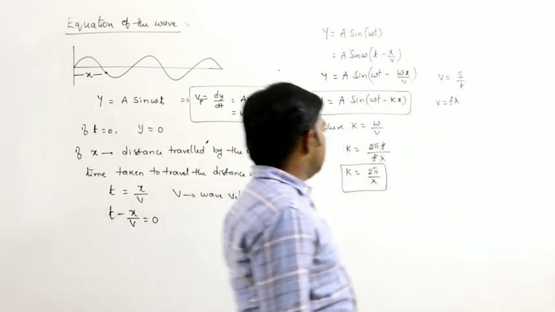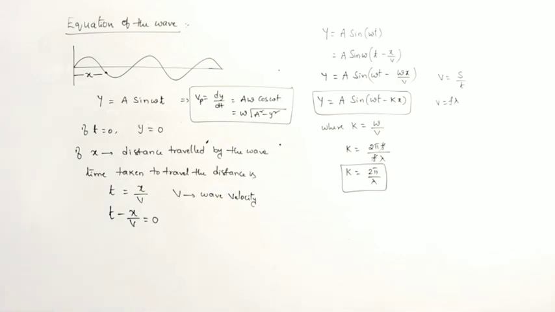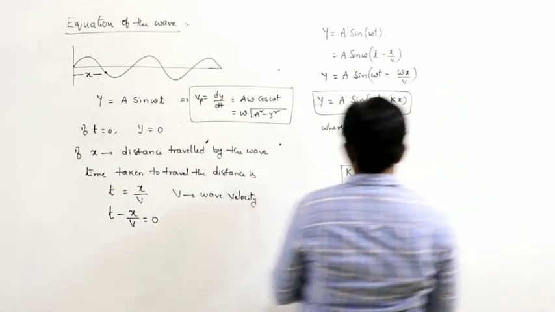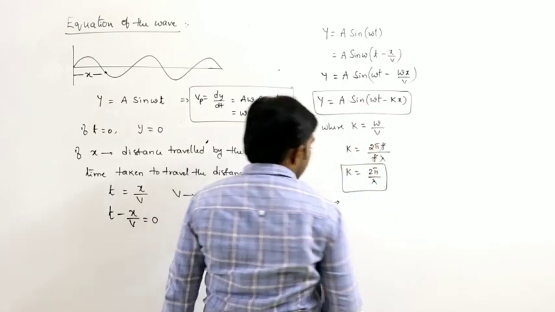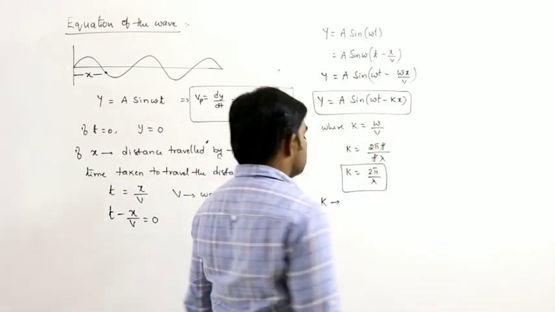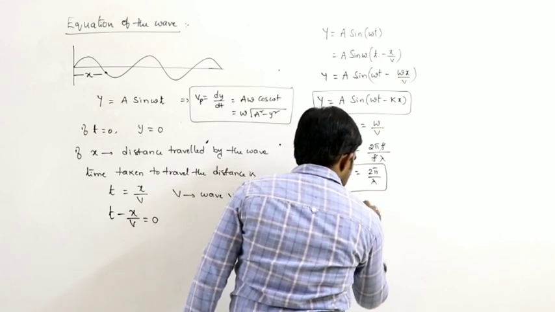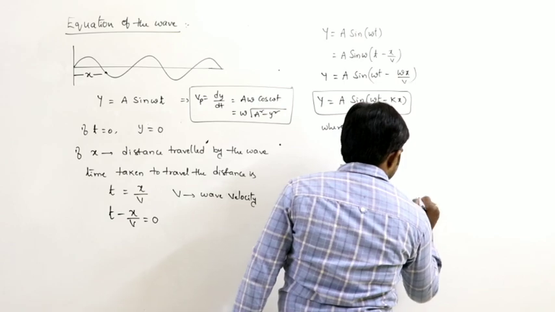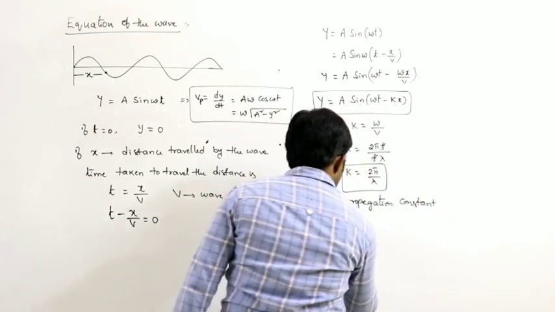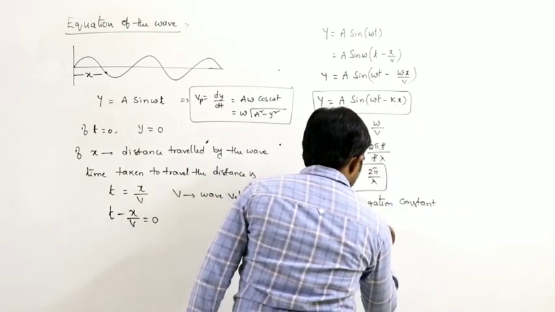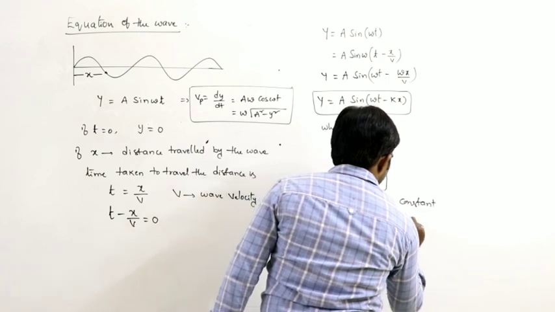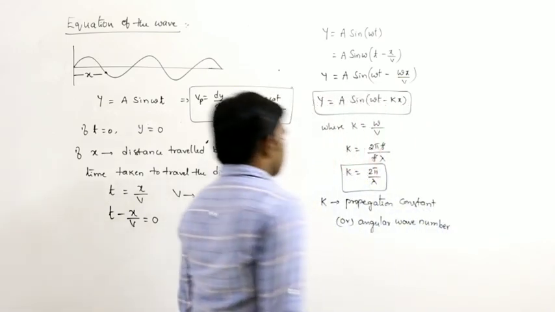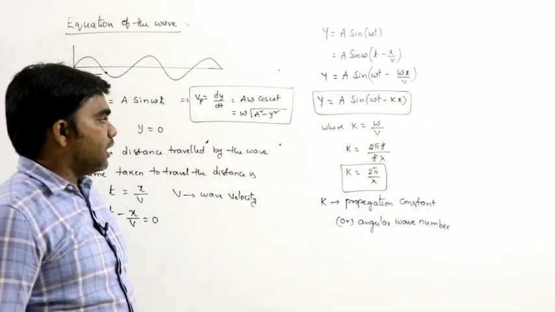So that's why k equals 2 pi by lambda, where k is called propagation constant or angular wave number.